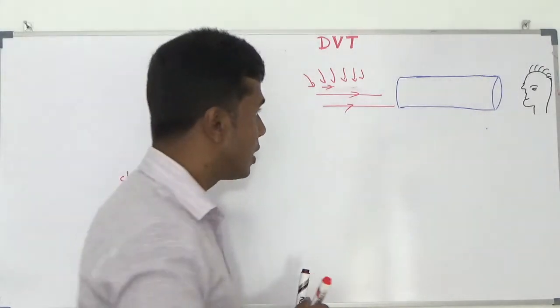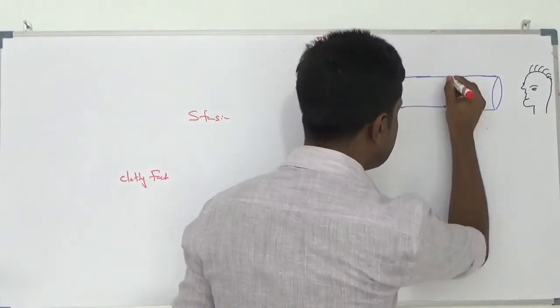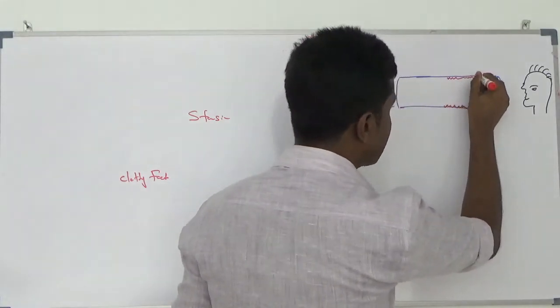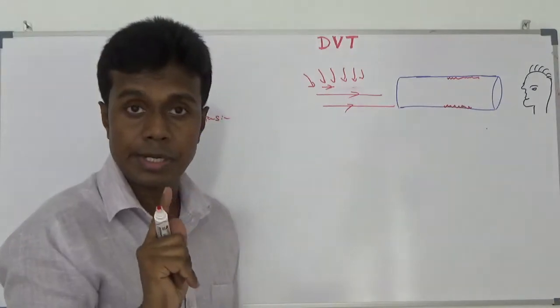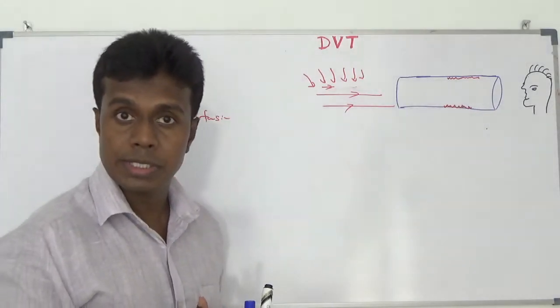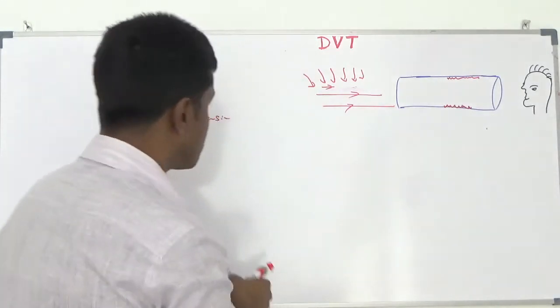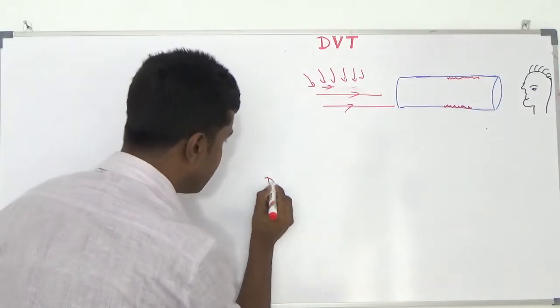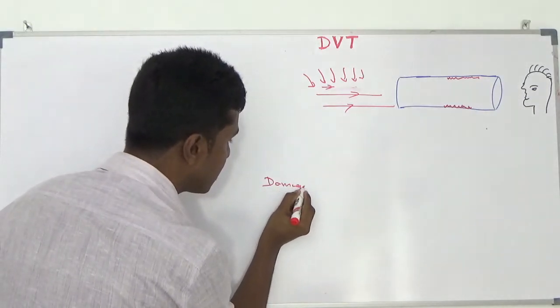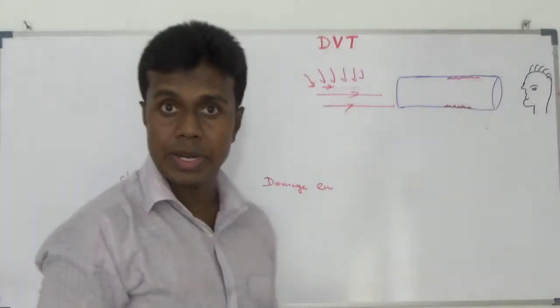Number 3, I damage this endothelium. I damage this healthy venous endothelium. What I found is that once I damage this healthy endothelium, the clot formation process is enhanced. So once I damage the endothelium, clot formation is also going to be enhanced.